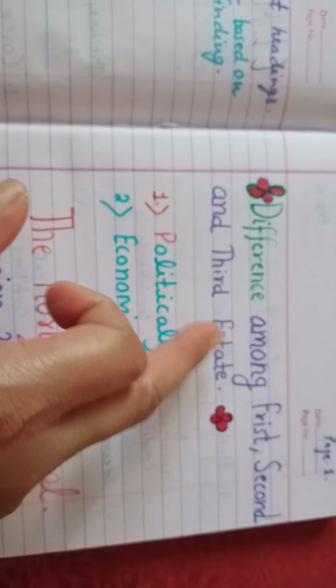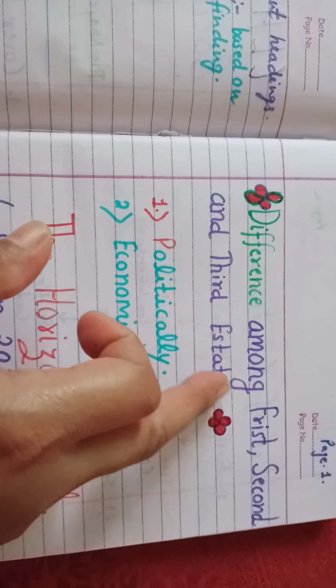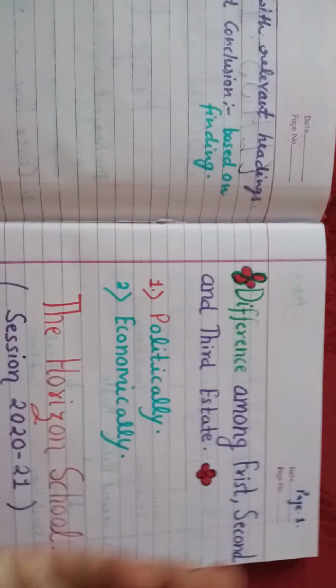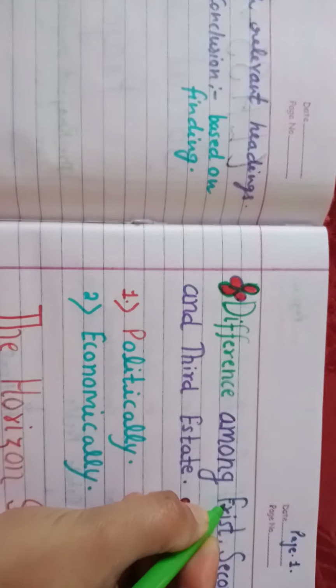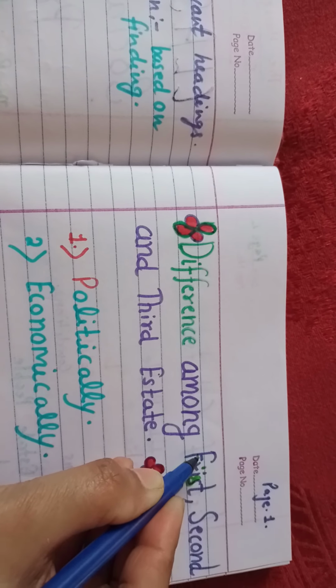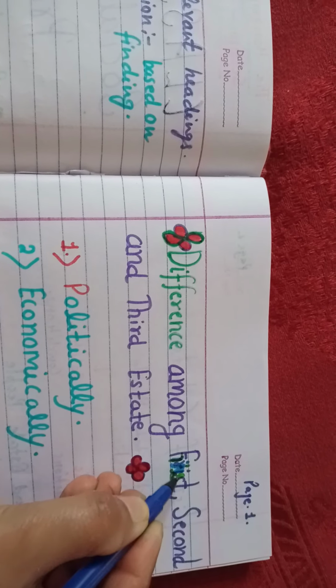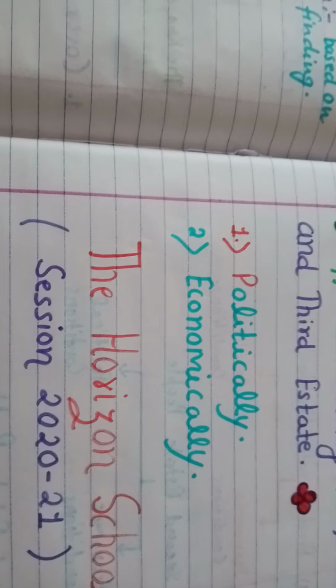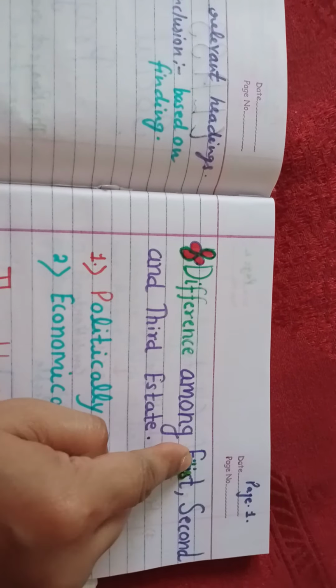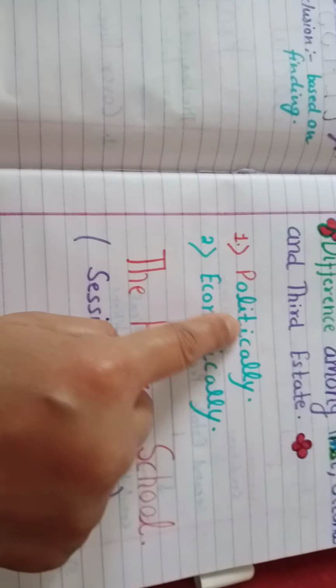So the title of the topic is: you have to create a difference among first, second and third state people. First, the spelling is FIRST. Correct the spelling on your own. Then politically and economically, how they were different. So the first page of your project will be: difference among first, second and third state people politically and economically.